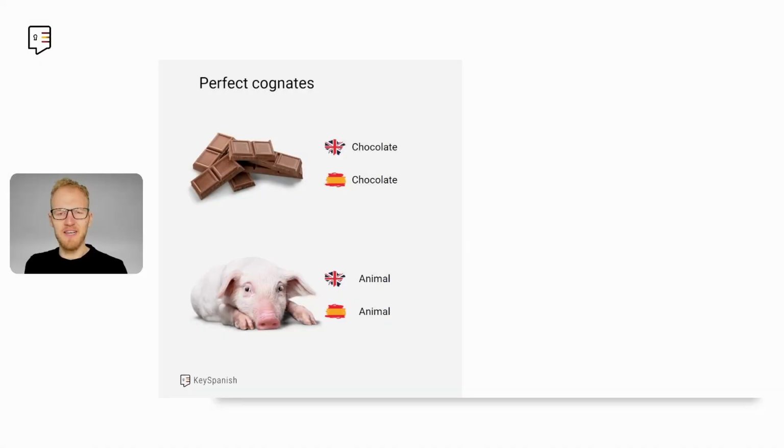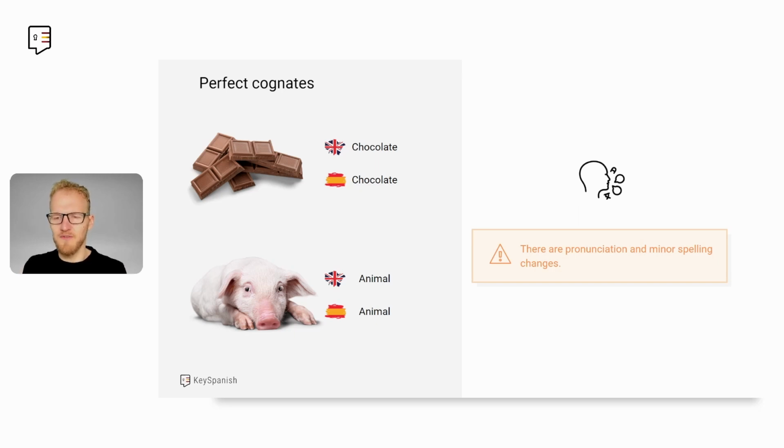Starting with perfect cognates, we can see here two good examples. Chocolate in English is chocolate in Spanish. Animal is animal. So as you can see, identical spelling. If you see this word chocolate or animal in a text or you hear it, you're very likely to recognize it as what it is. But we need to be careful with these perfect cognates because even these are not so perfect. There are some pronunciation changes and even some minor spelling changes.